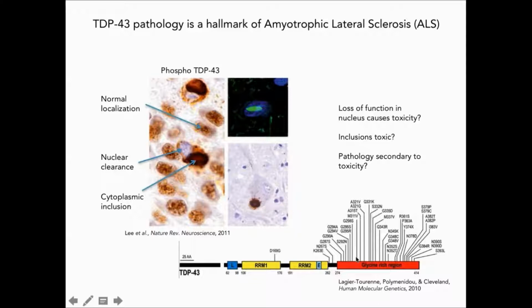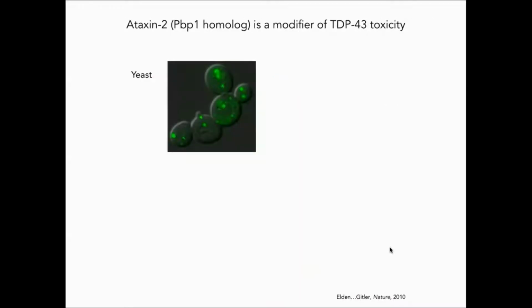Almost all of them are in this prion-like glycine-rich domain, and some of them have been shown to increase the aggregation propensity of TDP-43, which suggests that inclusion formation may be contributing to toxicity. So this human genetic evidence demonstrates that TDP-43 dysregulation can contribute to neuron death in ALS.